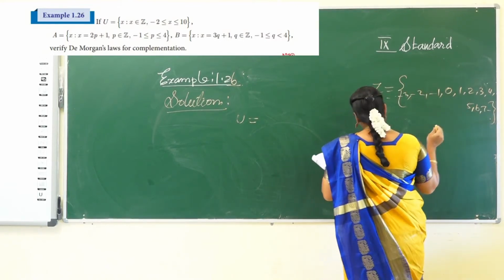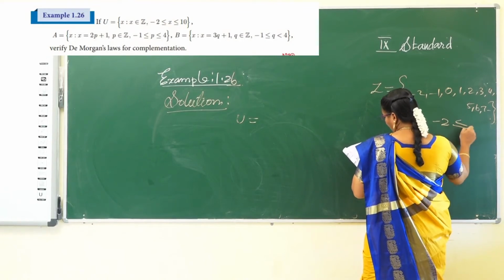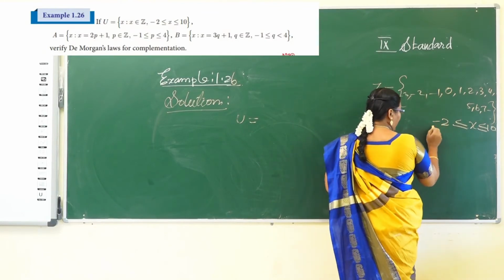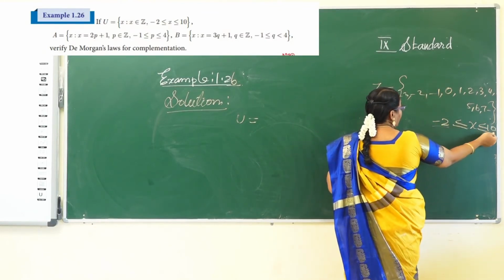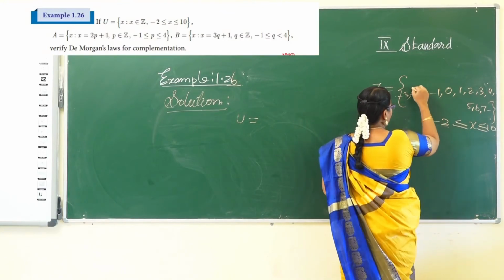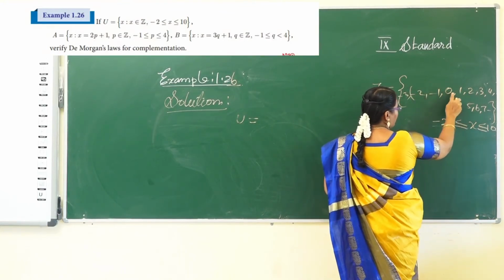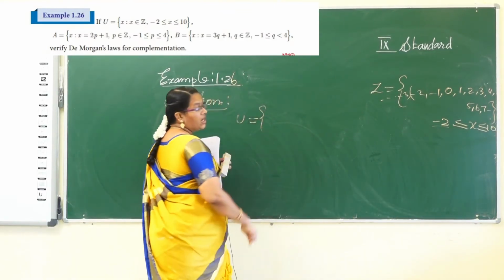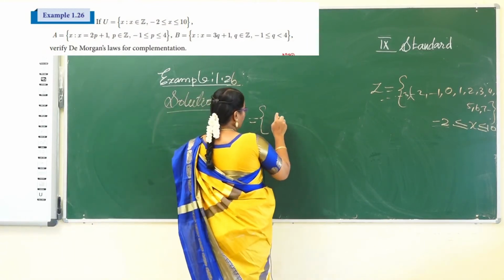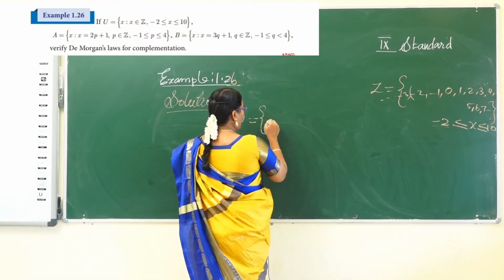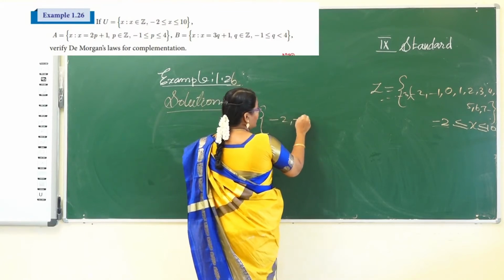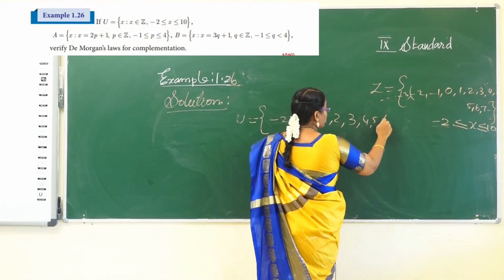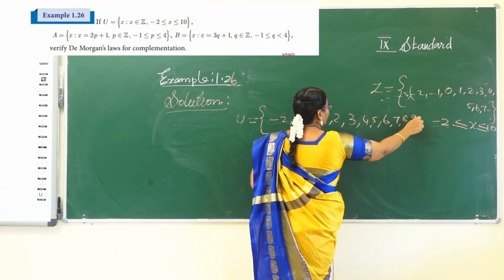Here given one of the conditions, minus 2 less than or equal to X less than or equal to 10 is given. So you have included minus 2 and included up to 10 values. So start from minus 2, minus 1, 0, up to how many values will we write? Have to write up to 10. Okay, so now listing all the elements here. The set U has minus 2, minus 1, 0, 1, 2, 3, 4, 5, 6, 7, 8, 9, 10.